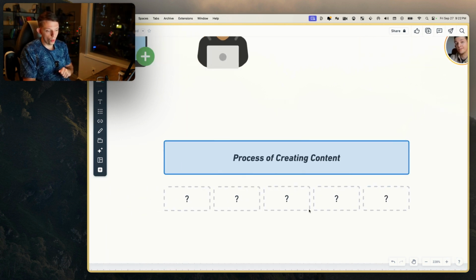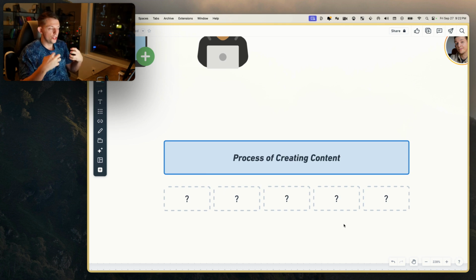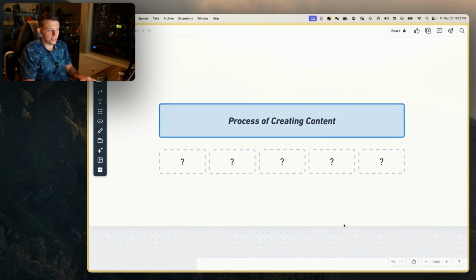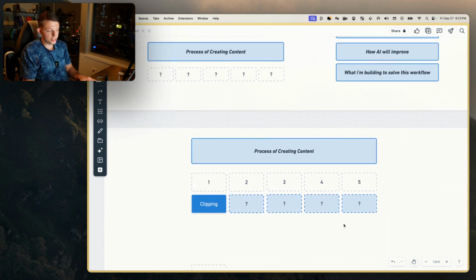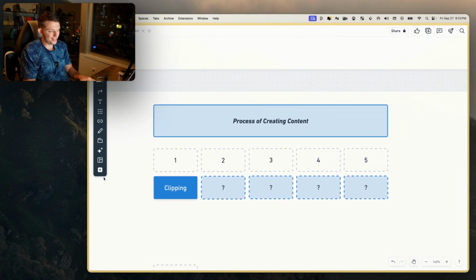I'm going to take this whole workflow, which uses 5 different softwares, and I'm going to try and put it together into one software to basically get through these first 4 steps, which are laborious. You're dealing with a lot of documents, and I want to get rid of all of them. And so I'm going to talk about the app that I'm building right now that will speed up the process. And so let's go over step number 1, and this is clipping.